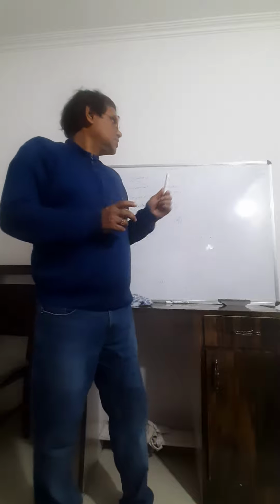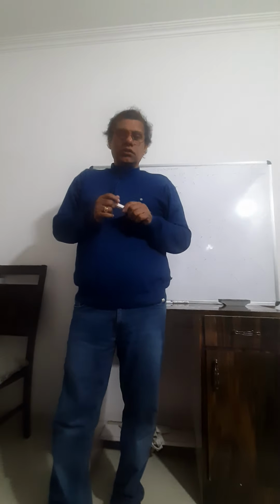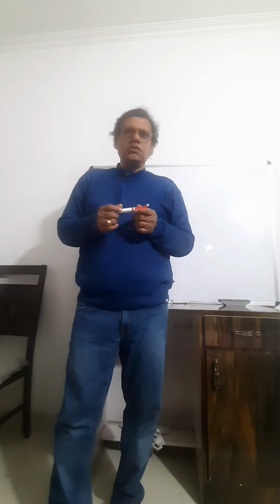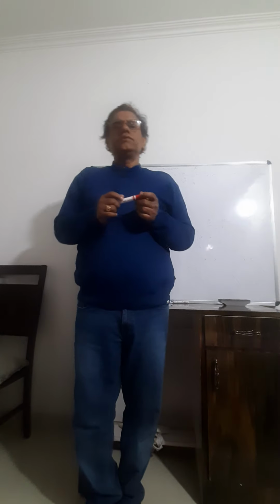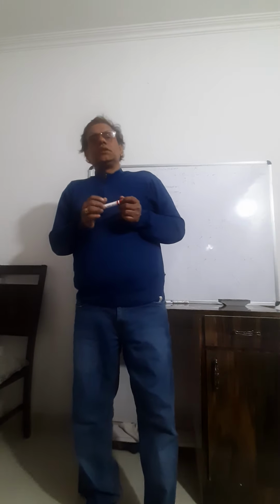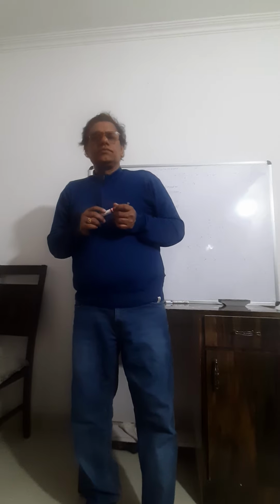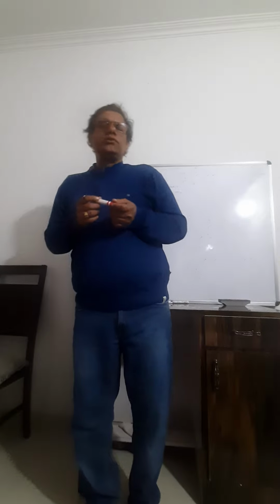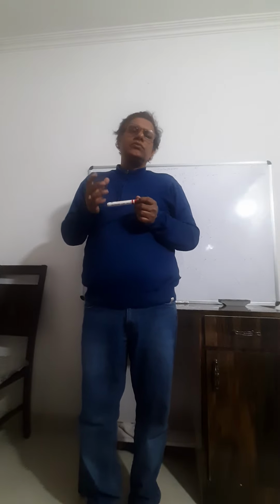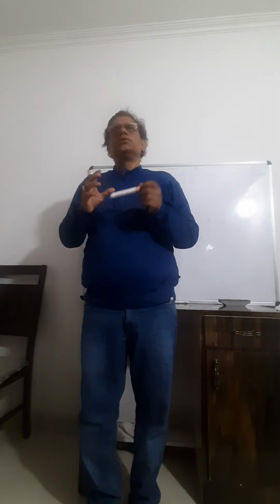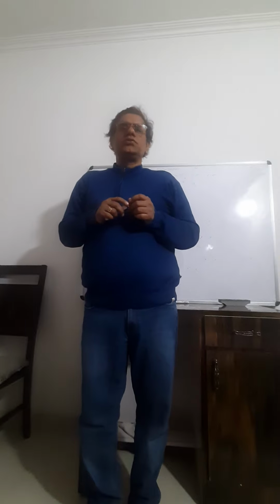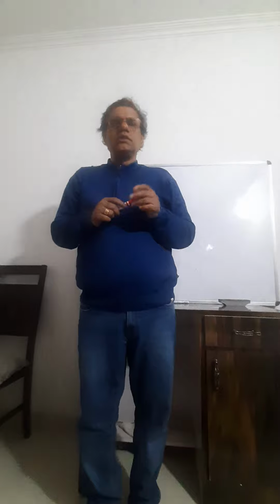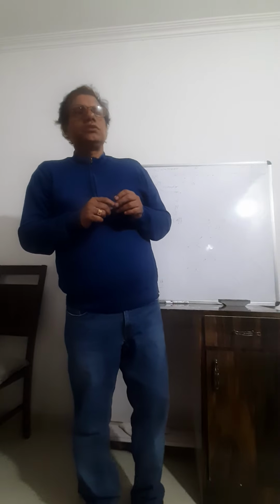Today's class is protein, and the unit of protein is amino acid. Amino acids are actually 20 types because they are involved in protein synthesis. So 20 amino acids are involved in protein synthesis, and this is also called magic 20. Magic 20 means 20 amino acids involved in protein synthesis during the translation process.